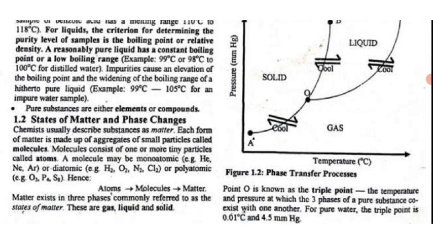Chemists usually describe substances as matter. Each form of matter is made up of aggregates of small particles called molecules. Molecules consist of one or more tiny particles called atoms. A molecule may be monoatomic, for example helium, neon, argon, or diatomic, for example hydrogen, oxygen, nitrogen, chlorine, or polyatomic, for example ozone, phosphorus, sulfur, and others. Hence, we have the chain: atoms to molecules to matter.